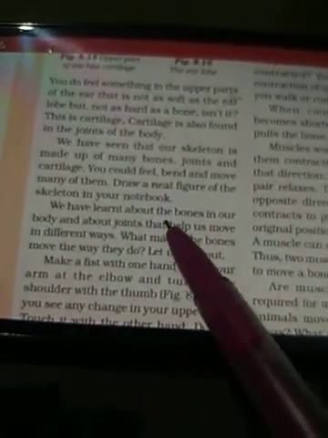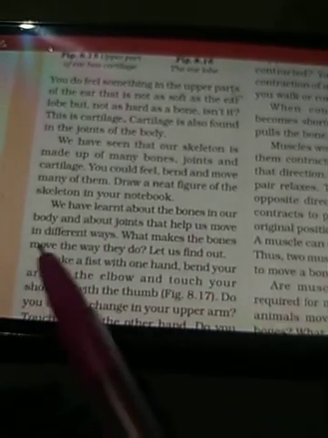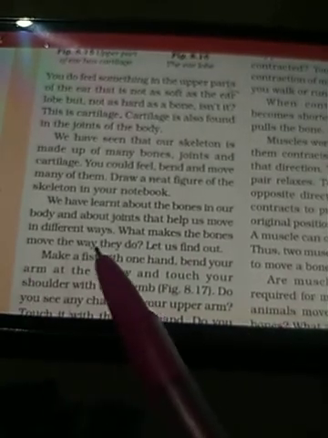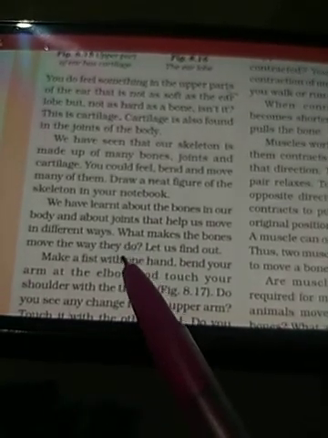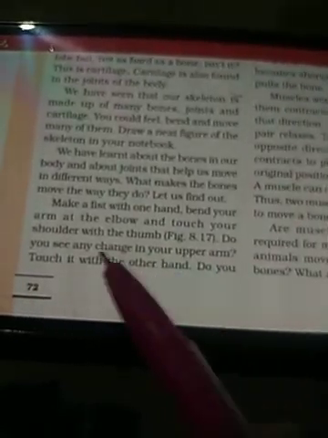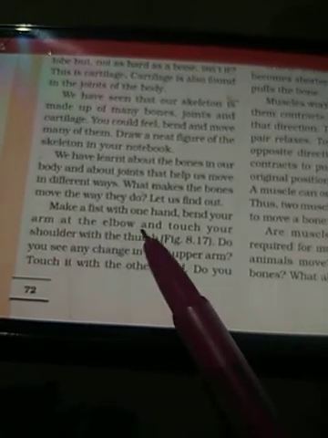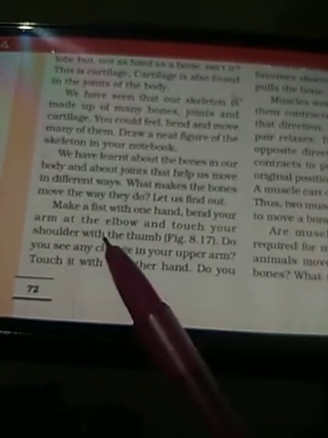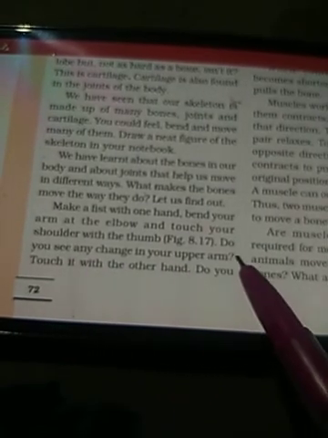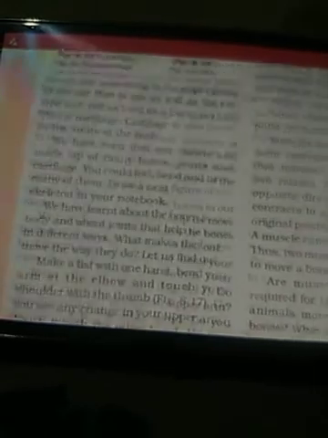We have learned about the bones in our body and about the joints that help us to move in different ways. What makes the bones move the way they do? Now let us find out. Make a fist of your hand. Bend your arm at the elbow and touch your shoulder with the thumb. Do you see any changes in the upper arm? Touch it with the other hand.